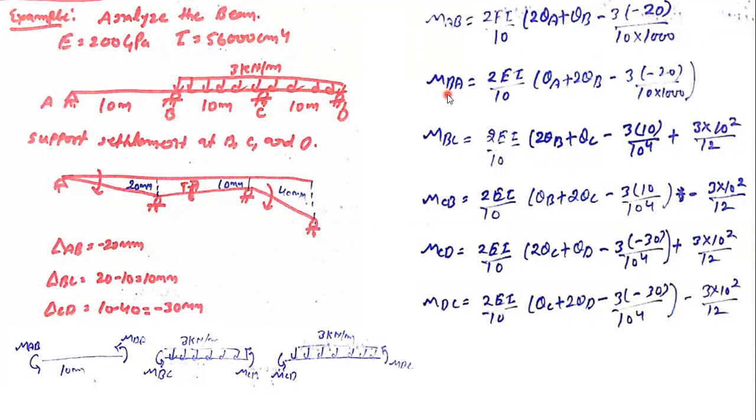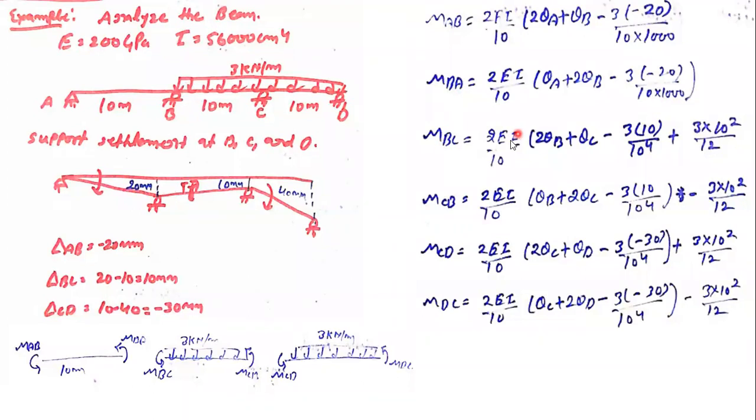Then we have MBA, which is equal to 2EI by L, where L is the length of the segment, times 2 theta B plus theta A minus 3 delta, where delta is the deflection, the differential settlement of the support, divided by the length of the segment. So that's how you can put the value in for the MAB and MBA segments.